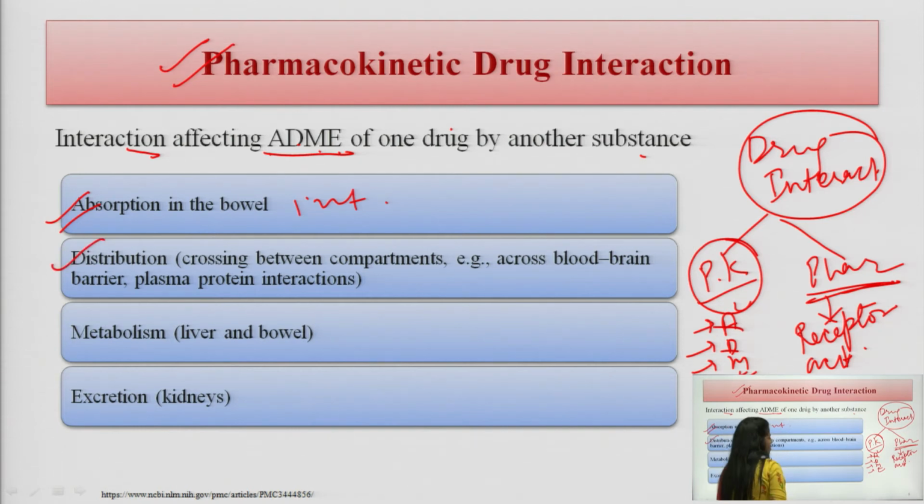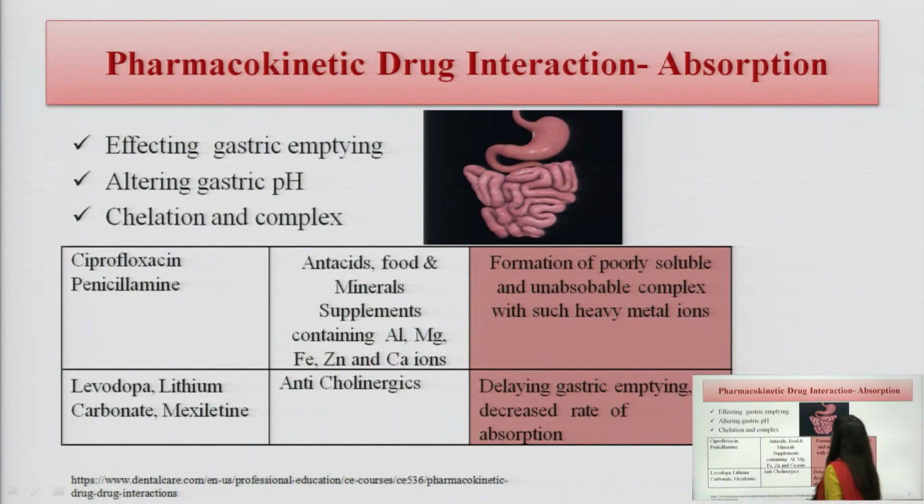Distribution means the drug is going to the tissues, binding to the plasma proteins. Another is metabolism, it happens in the liver and the bowel. Excretion by the kidney. So, how is absorption affected in pharmacokinetic drug interactions? Absorption can be affected by three mechanisms: by gastric emptying, by altering the pH and by complex formation.